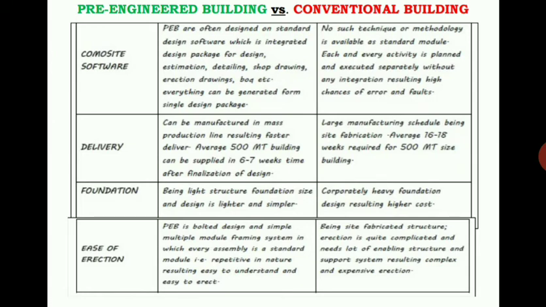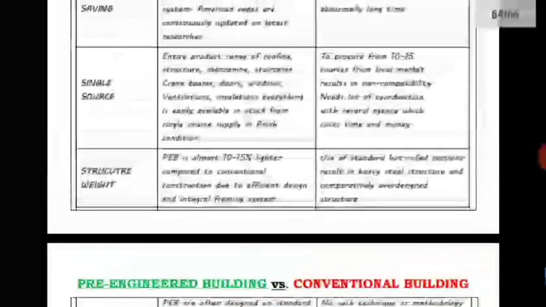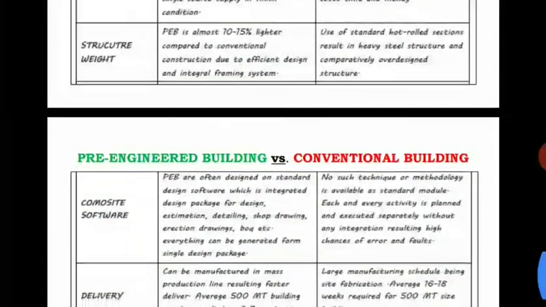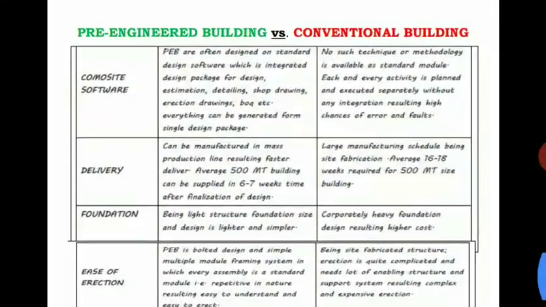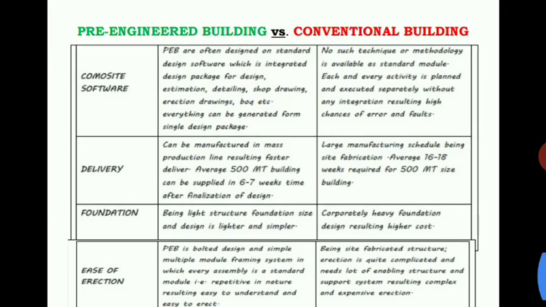And the foundation. Being a light structure, the foundation size and design is lighter and simpler. Since it is 10 to 15% lighter than the conventional building, depending upon that weight the foundations can be designed. If the entire superstructure weight is less, then as per that lesser weight we can design the foundation also.